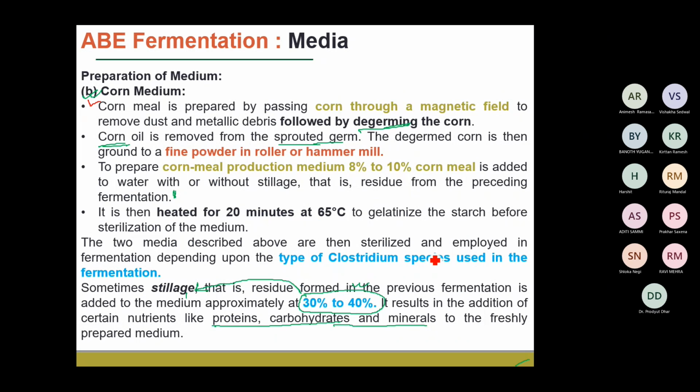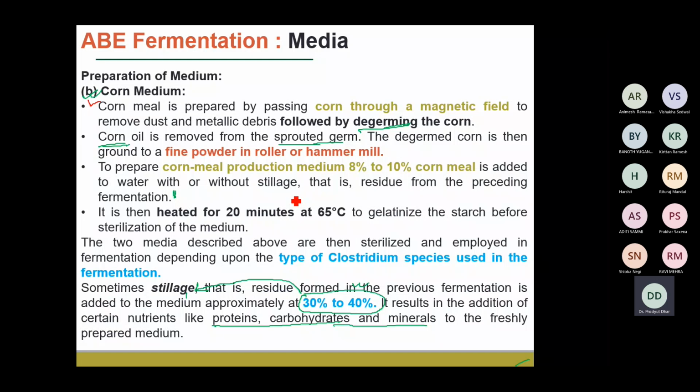Generally, for example, corn meal contains starch, and when you heat the starch at, for example, 121 degrees Celsius, it starts to form a gel, and that gel-like structure is ideally not suitable for fermentation. So generally we carry out submerged fermentation, in which the inoculum is added into a liquid culture, and whatever product is being produced, it may be extracellular or intracellular, and these products are extracted through different downstream processing.